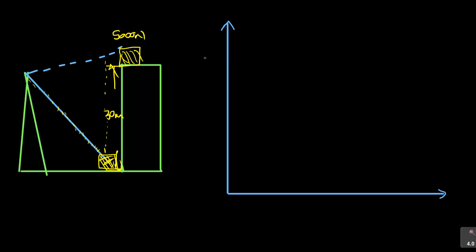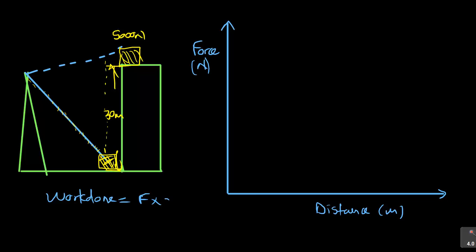The y-axis represents my force in newtons, and the x-axis in this case represents the distance in meters. Now remember, we did mention that work done is force times distance. So the area under this graph is actually the work done.